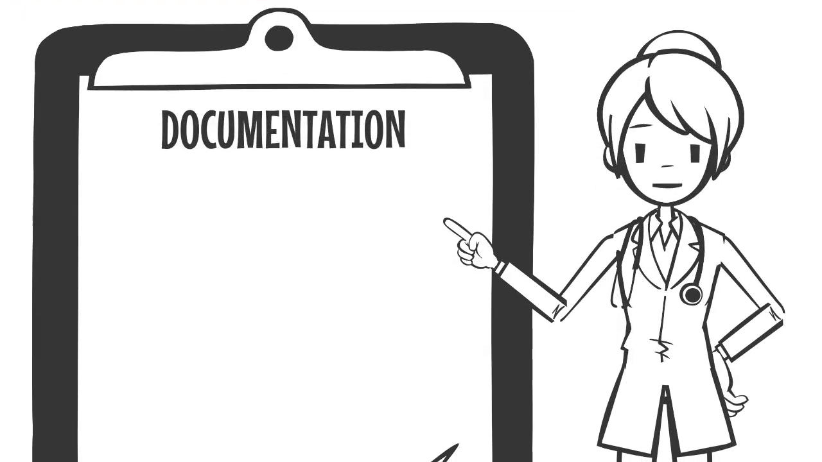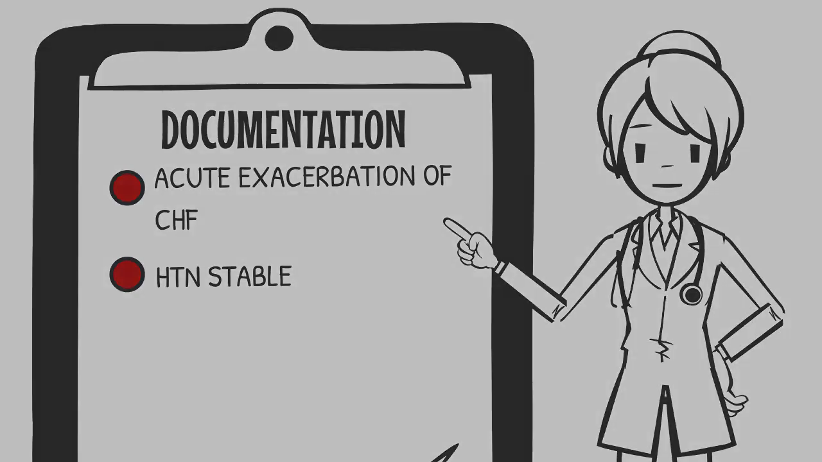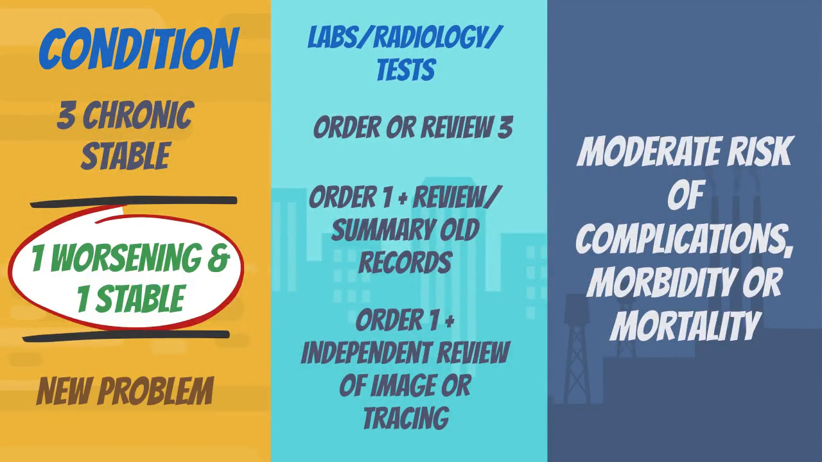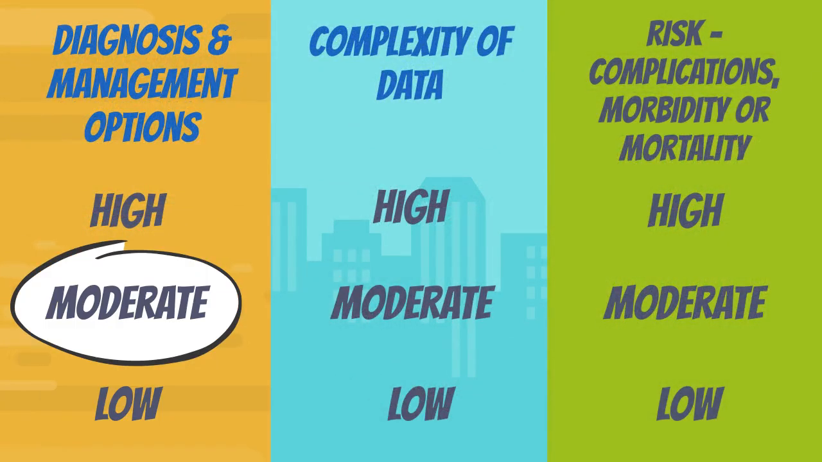Your assessment and plan includes documentation of acute exacerbation of CHF. You note patient's blood pressure has been stable. This documentation of 1 condition worsening and 1 stable condition supports a moderate level of diagnosis and management options.